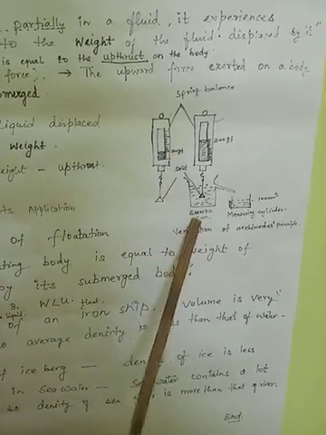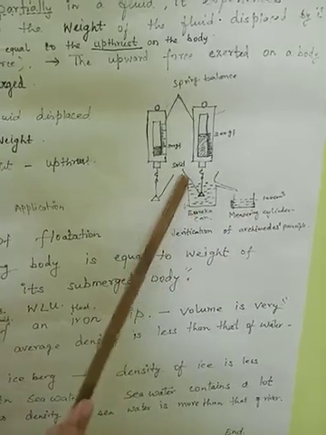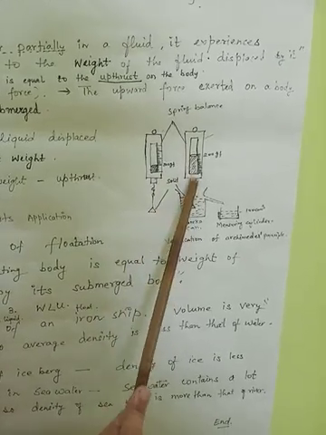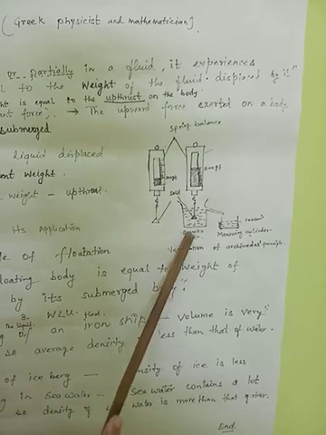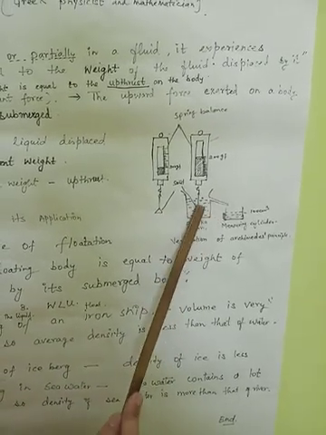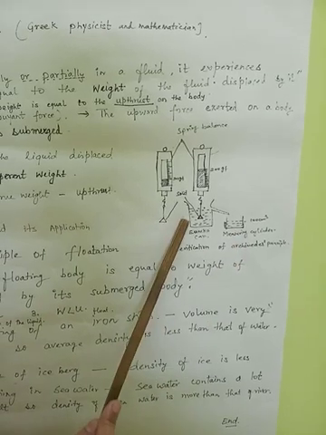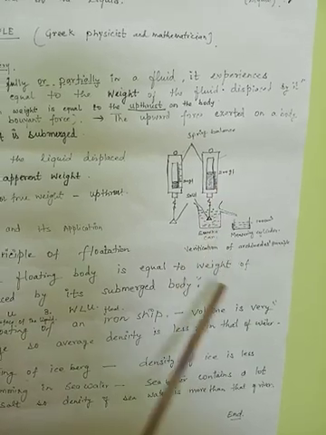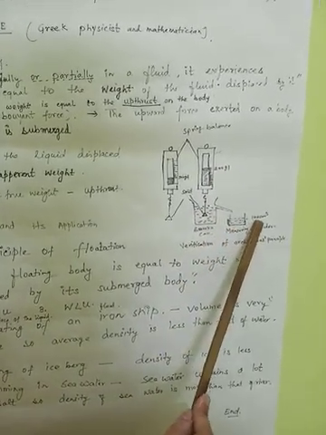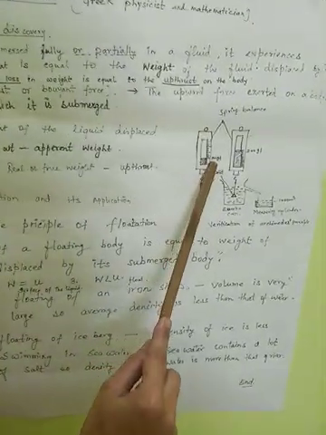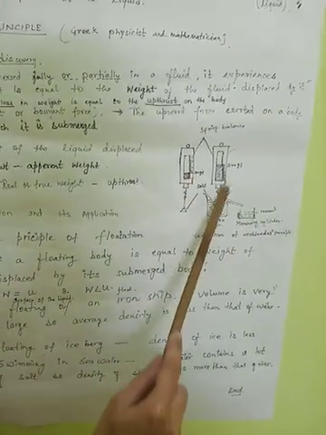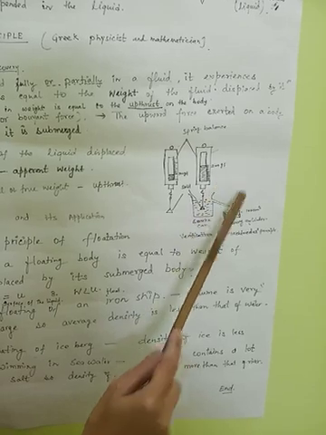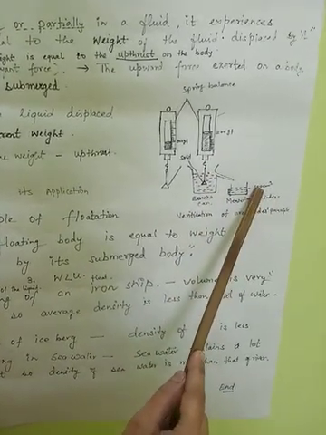We take a Eureka can and a measuring cylinder. The Eureka can is filled with water. When we submerge the solid in the liquid, some quantity of water is displaced through the spout, and so the weight of the object is 200 gram force. So the water displaced is 100 centimeter cube. That means the weight of the object is 300 gram force. When it is submerged, it loses weight equal to 100 gram force. That means the upthrust is 100 gram force, for 100 centimeter cube of water.